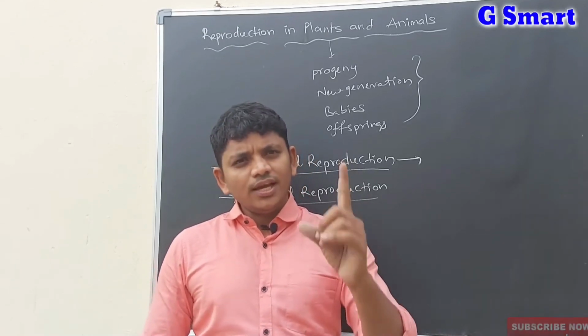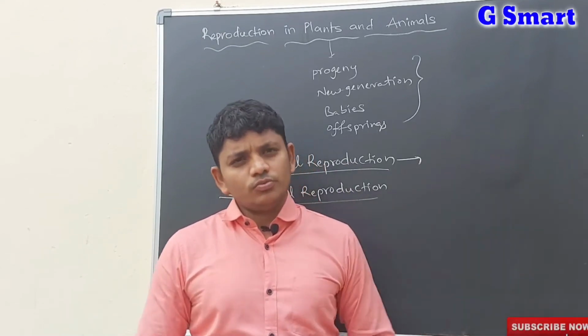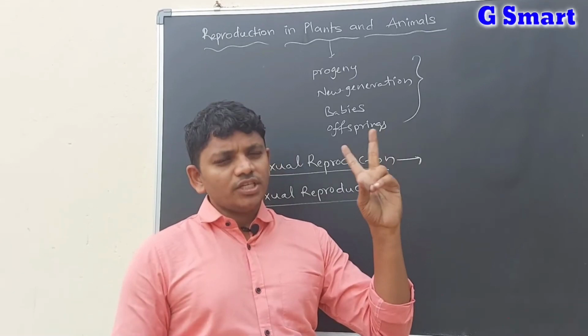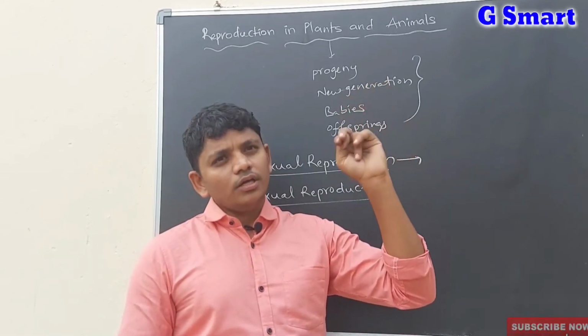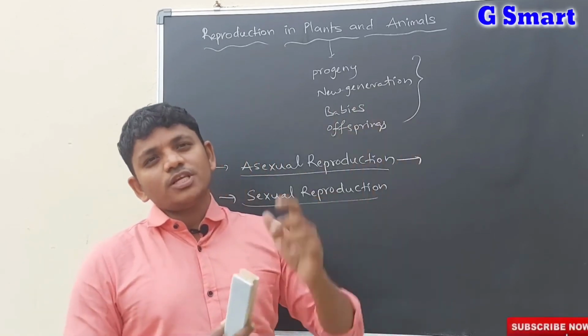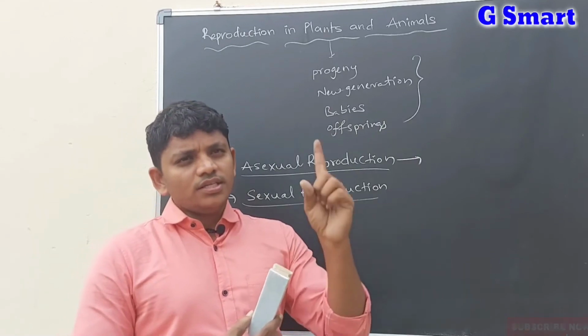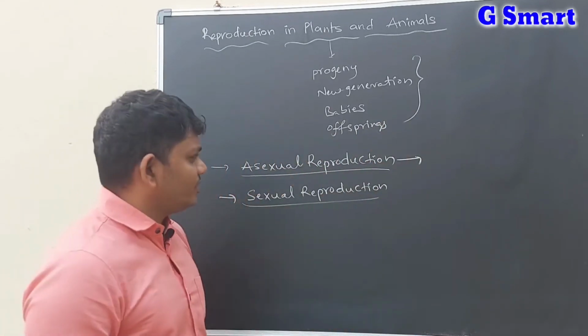There are not two organisms involved, and there is no participation of gametes. A single organism can give new offsprings.